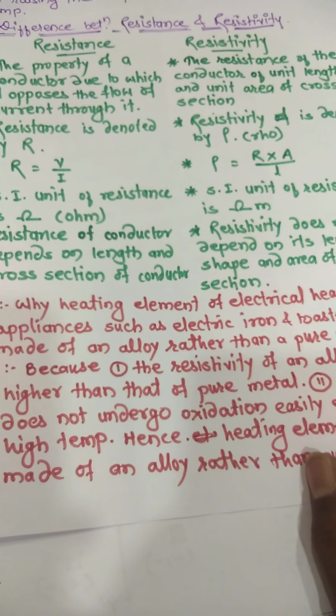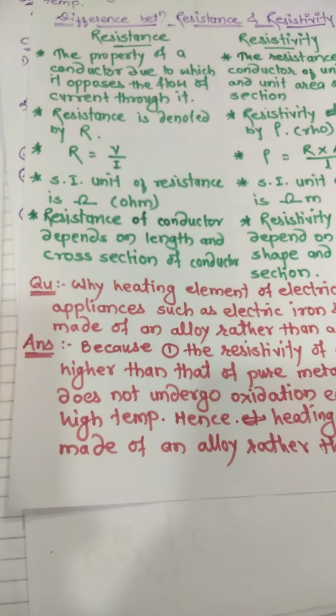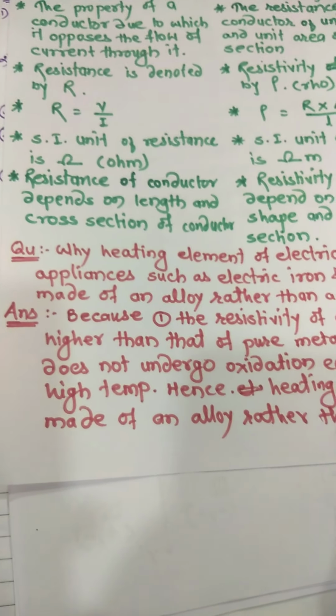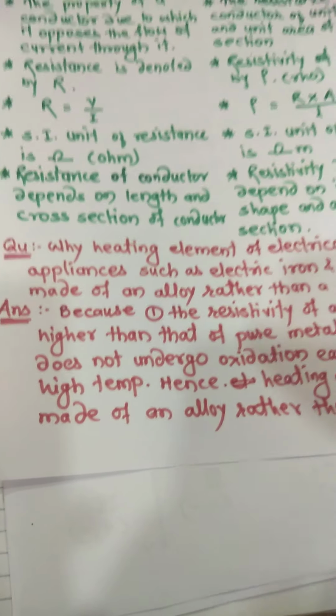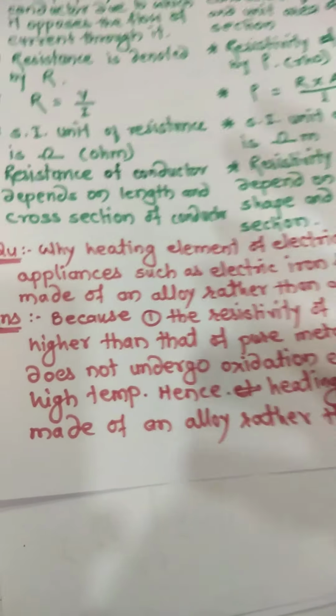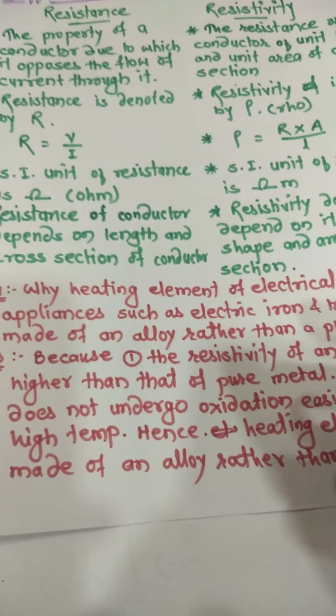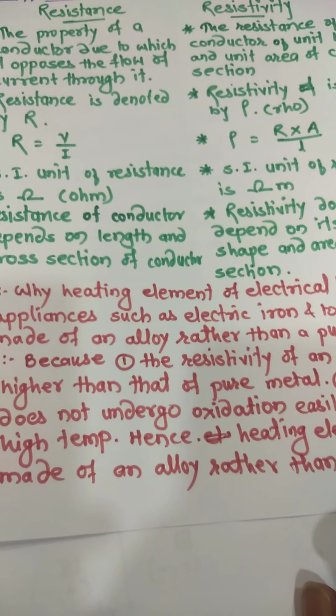Many times you have observed that. But in the same condition, in the electric iron, heater, geyser, a large amount of current we are passing. So it becomes red hot. Then also it will not burn. It will produce the heat.